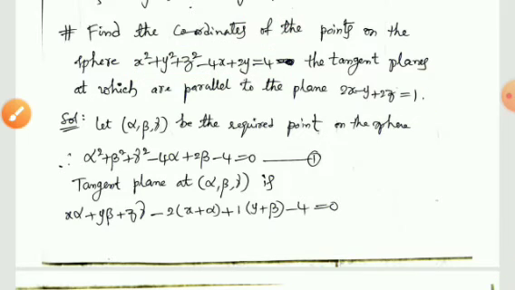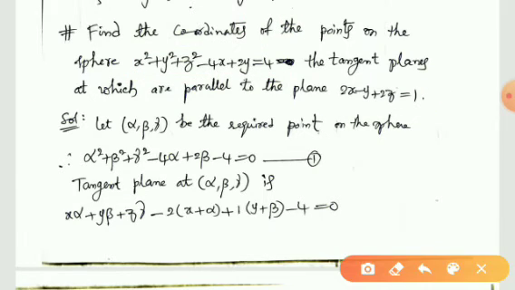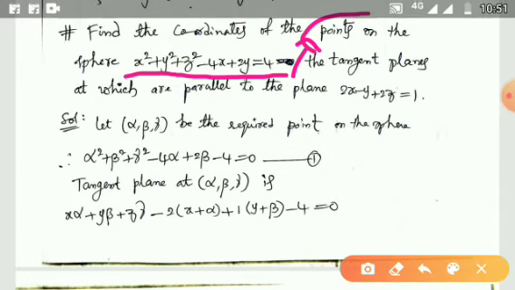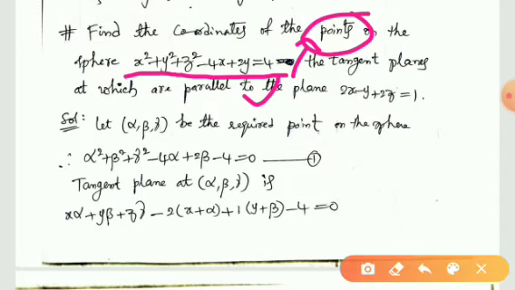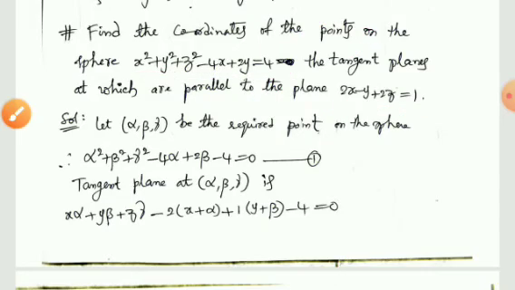So once again I repeat this. Here we are given a sphere. So what we have to find in this problem? We have to find a point on this sphere so that the tangent plane at this point is parallel to this plane.